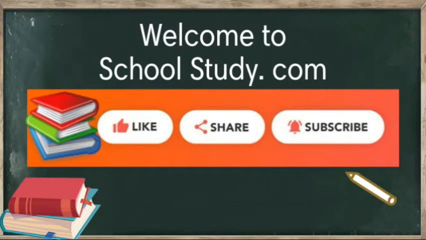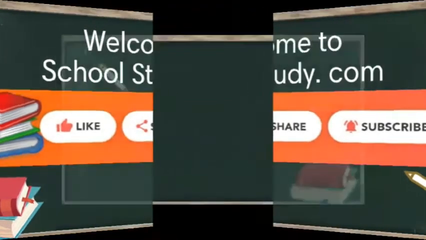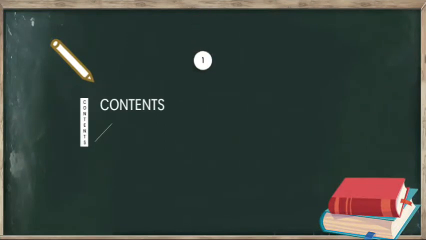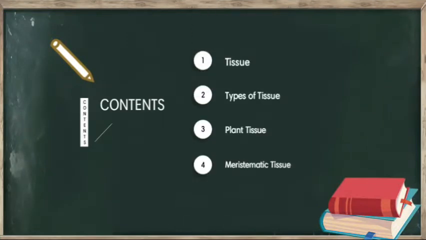Moving to the topic, we will discuss today the following topics. Firstly we will discuss tissue, then we will discuss the types of tissue, and after that we will discuss plant tissue and type of plant tissue, that is meristematic tissue.